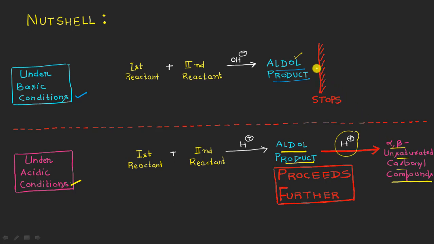So it is possible that whatever aldol product we have got here under the basic conditions, if in that aldol product we provide the acidic conditions, a similar type of reaction will take place, resulting in the conversion of this aldol product, this one here, into alpha beta unsaturated carbonyl compound as the final product molecule, right? So this is a main difference between the acidic and the basic conditions, right?